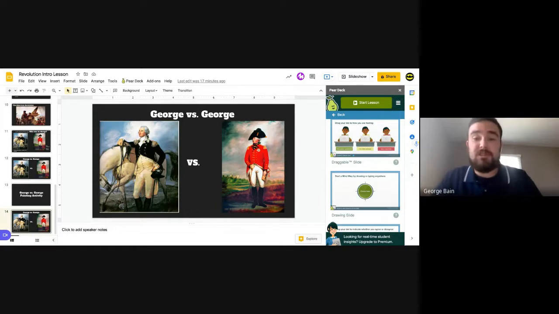In our George versus George painting activity, you're going to pick one of three challenges. I have a green challenge, a blue challenge, and a black challenge. Just like the Do Now, these challenges are leveled, and you are going to pick just one that you want to complete. The green challenge is our easy challenge, the blue challenge is our medium challenge, and the black challenge is our hard challenge, if you're really looking to be challenged a little bit.